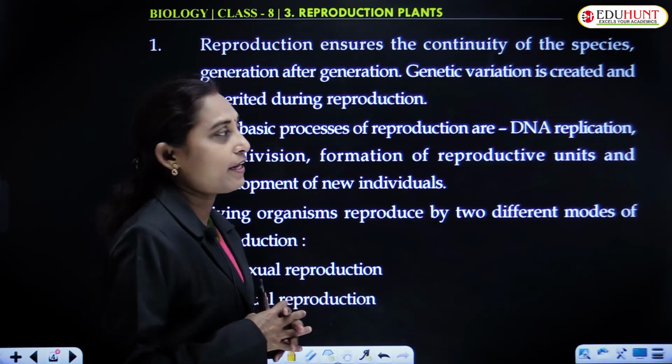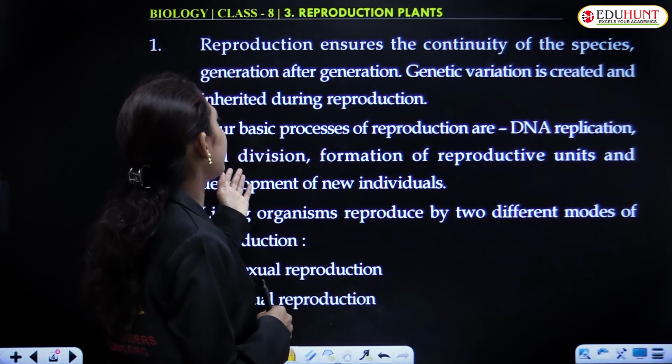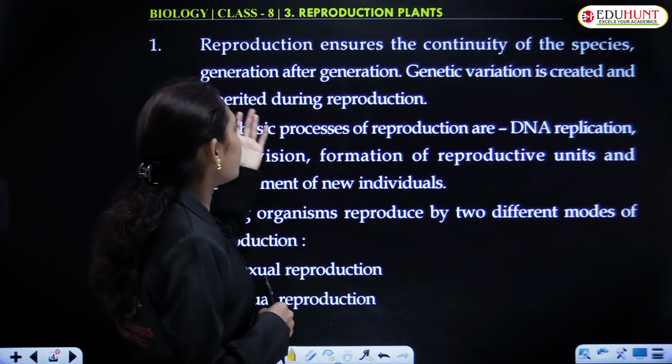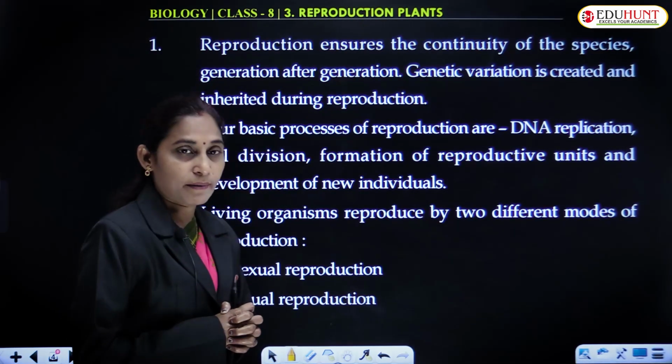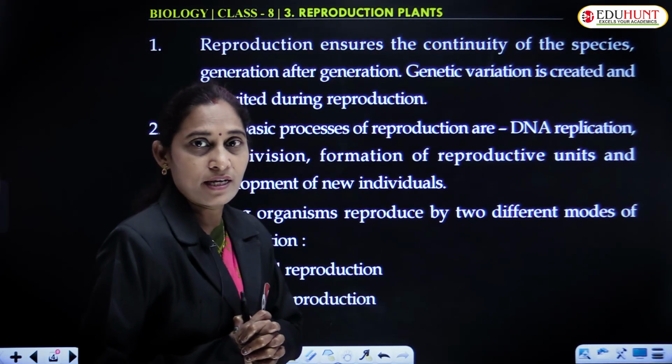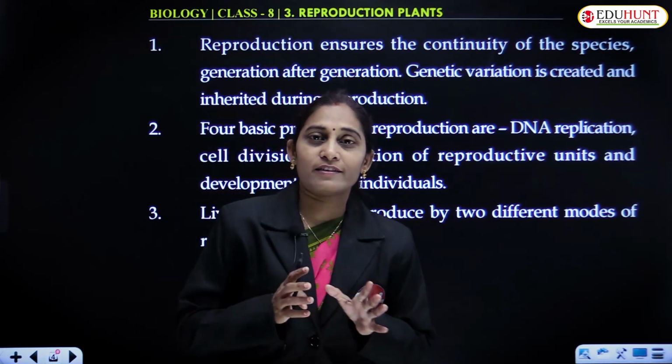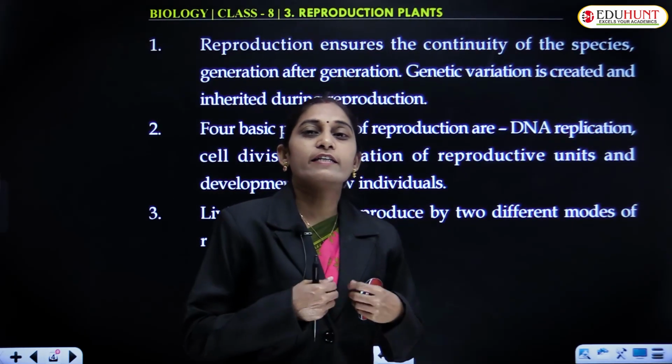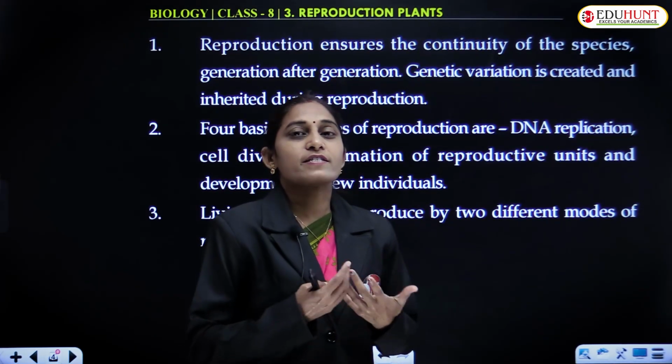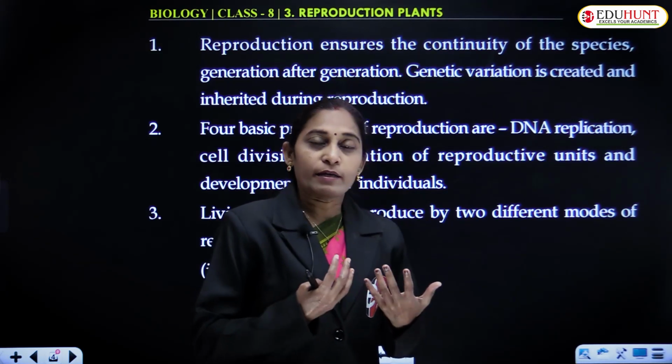And genetic variation is created and inherited during reproduction. What is meant by genetic variation? Genetic variation is nothing but differences in the genes during reproduction,